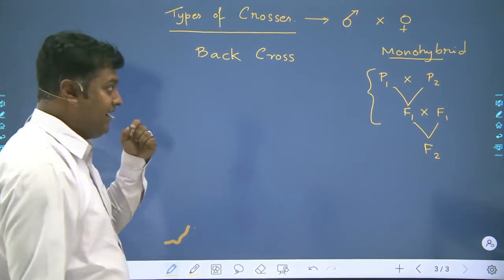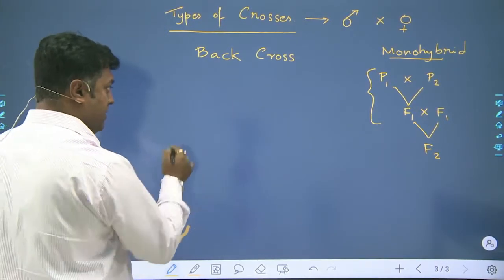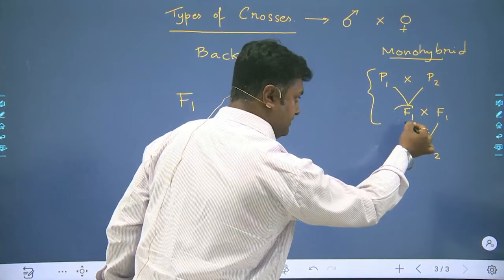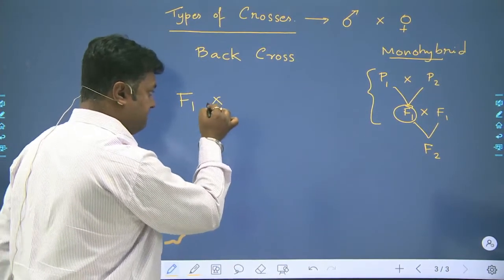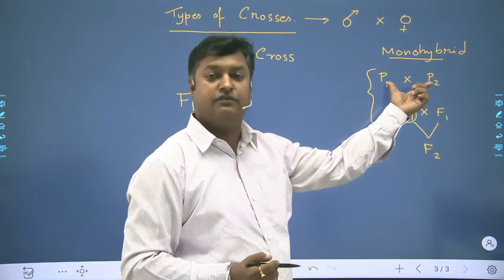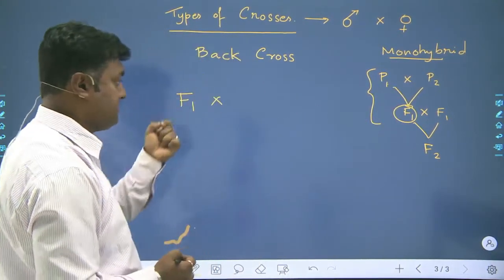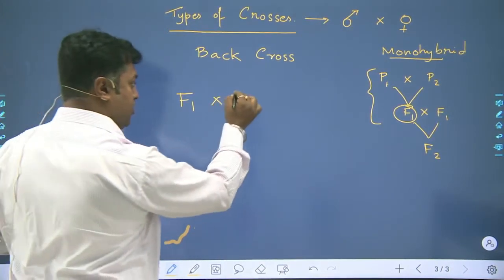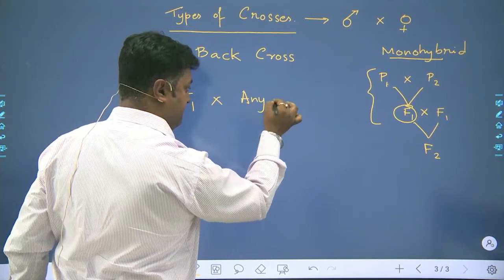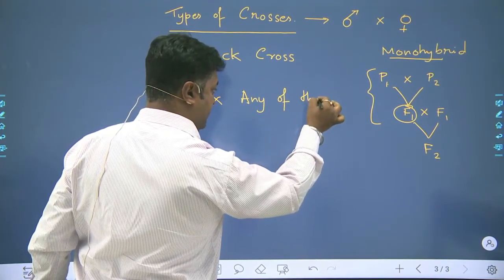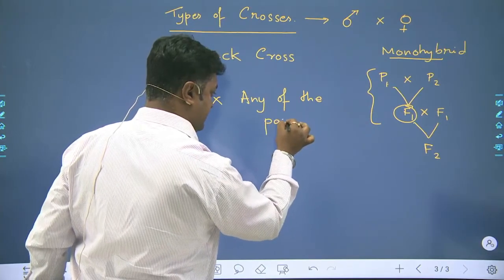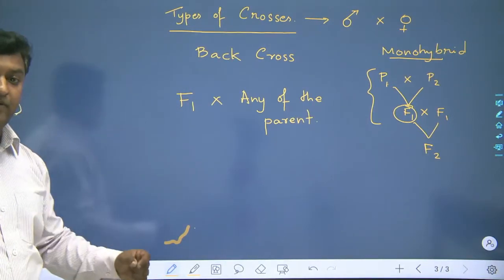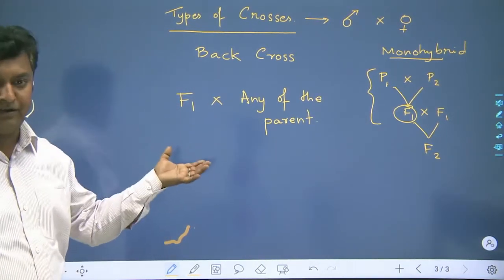What is a back cross? Now in this, it is a type of cross where we will be crossing the F1 generation, that is this generation, with back, that is either of the two parents. Okay, so what is a back cross? It is a cross which will be made by the F1 generation with any of the parents. That is, it might be the parent 1 or it can be the parent 2. Clear? So it is a back cross.